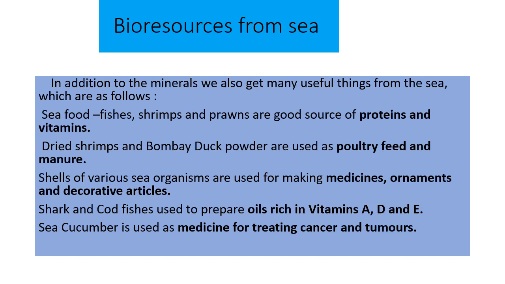Shells of various sea organisms are used for making medicines, ornaments and decorative articles. Shark and cod are the fishes which are used to prepare oils rich in vitamin A, D and E. Sea cucumber is used as medicine for treating cancer and tumors.